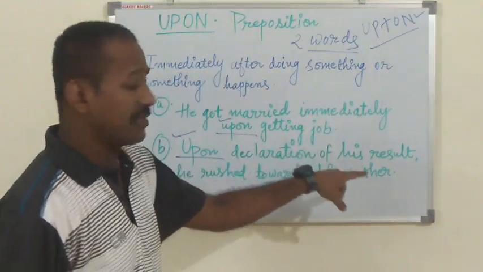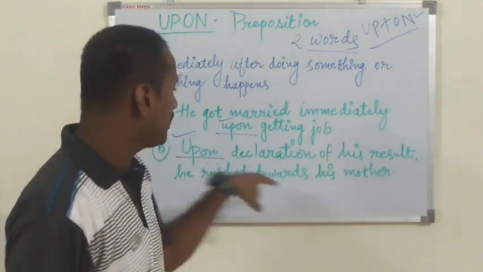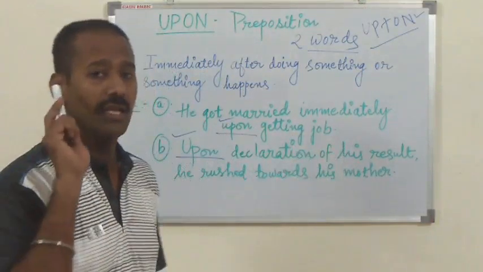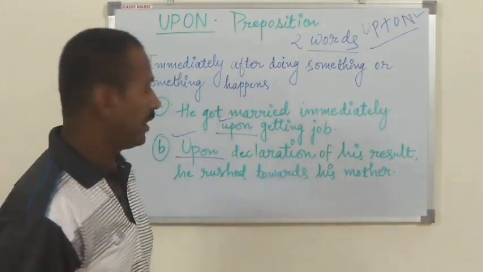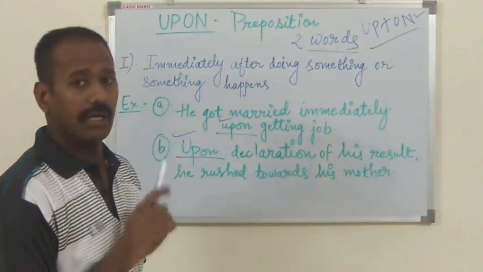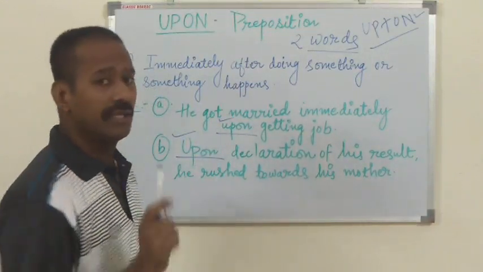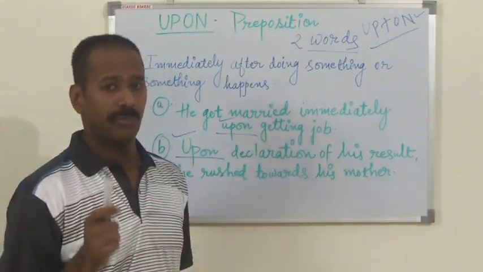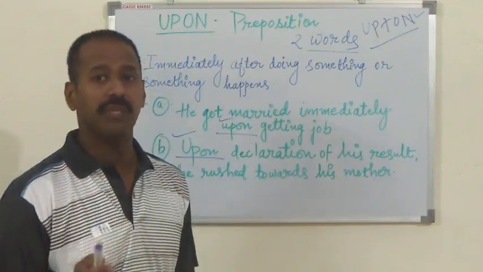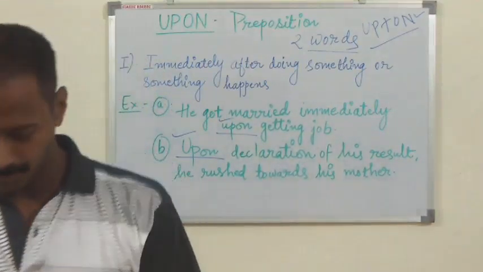Result declaration होने के बाद वो कहाँ भागा? He rushed towards his mother. So the preposition upon is used here. I hope that you also get clear with the help of this example. We will see one more particular use of upon. Let me explain something more about this also.